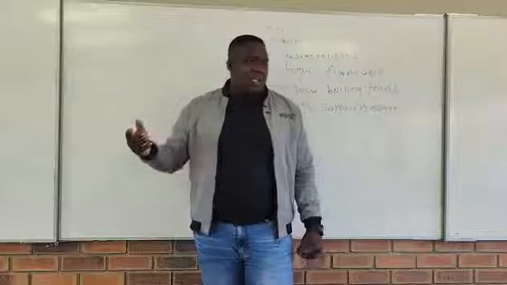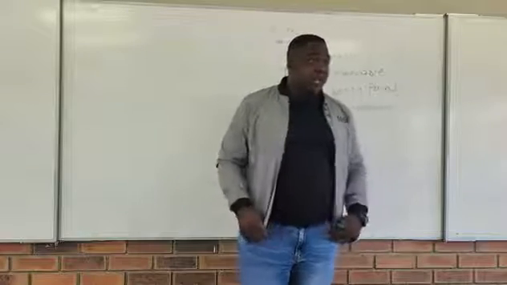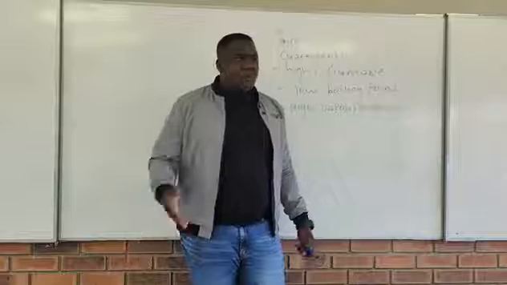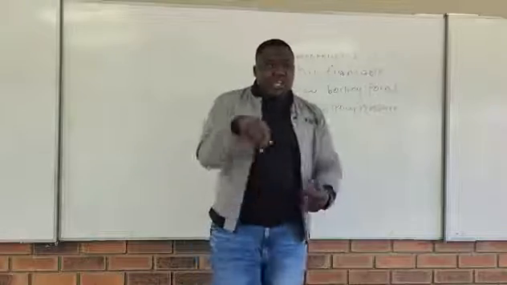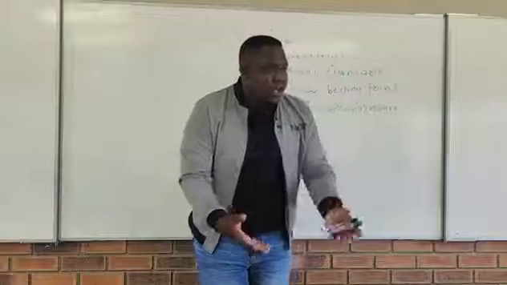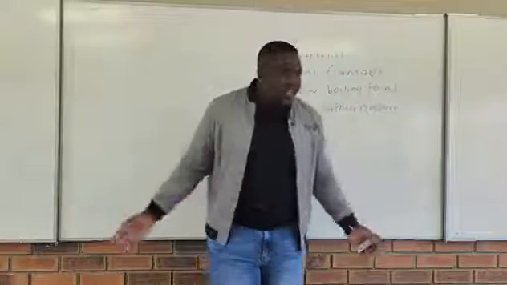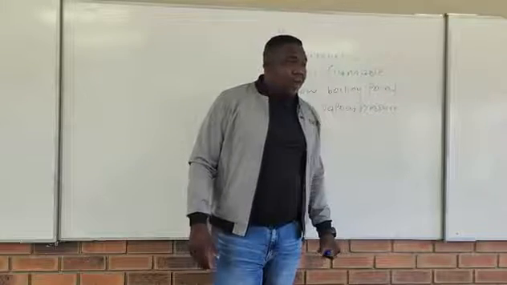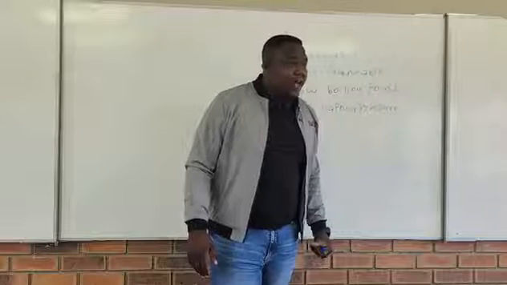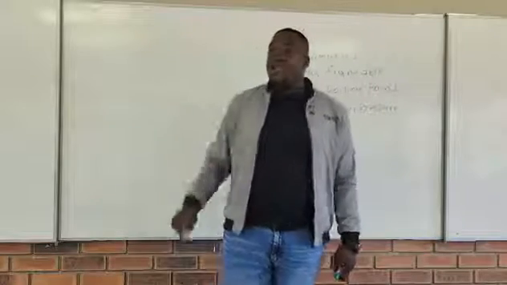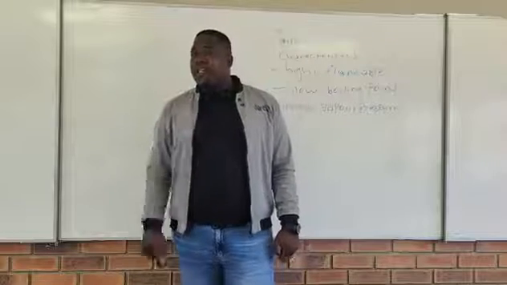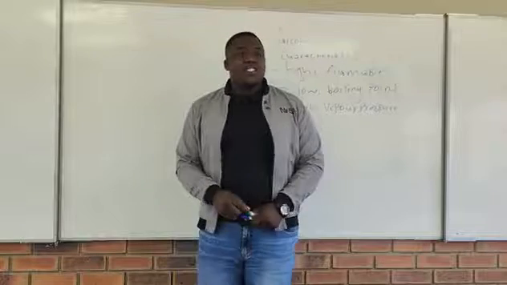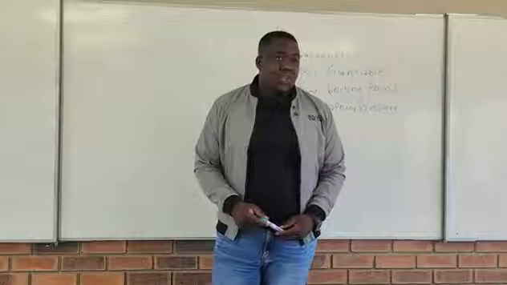It evaporated immediately. Remember when water reaches its boiling point, what happens? It evaporates. Am I wrong? So immediately you put an alcohol inside the beaker, and there's a fire, suddenly there will be nothing inside the beaker because alcohols are what? Highly flammable. You need to take note of that. It is a very important characteristic of alcohols. They are highly flammable. So because they are highly flammable, you know what they do?